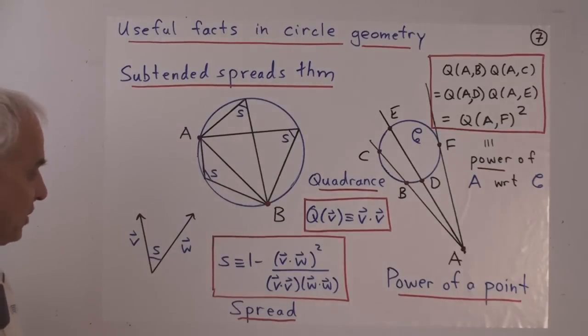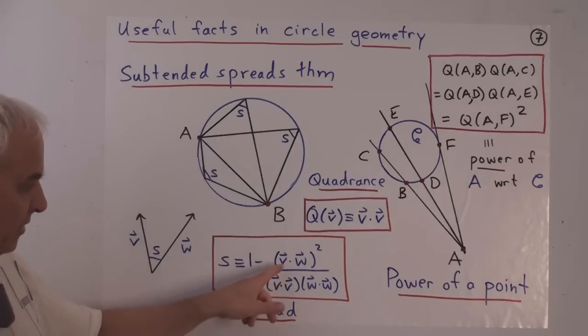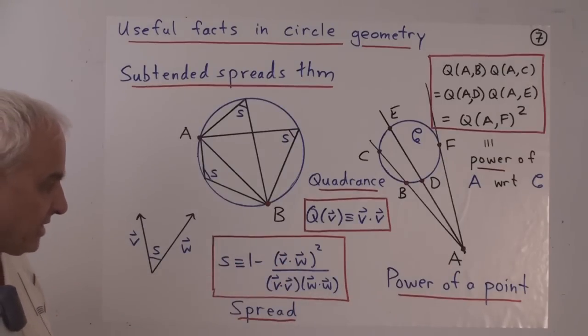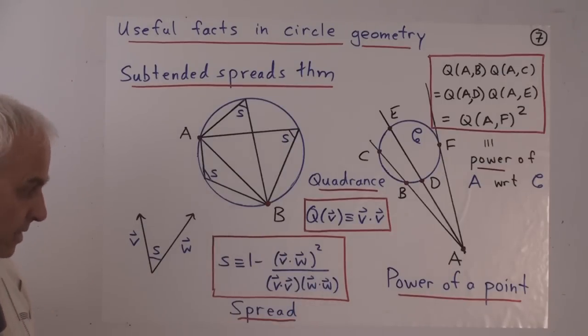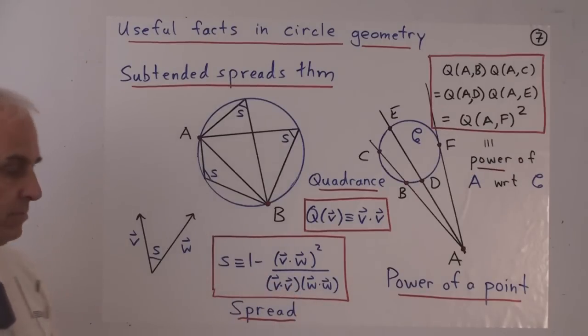Here's a very quick definition for those of you who know what an inner product or dot product is. If you have two vectors v and w, and you want to define the spread between them, here's the definition. It's 1 minus this ratio: take the dot product between v and w and square it, and divide by v dot v times w dot w.